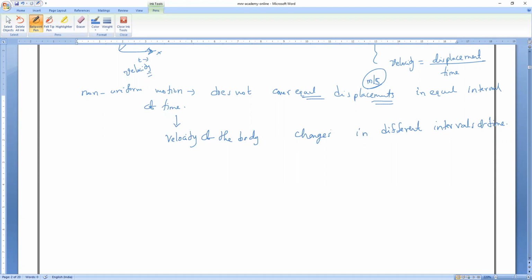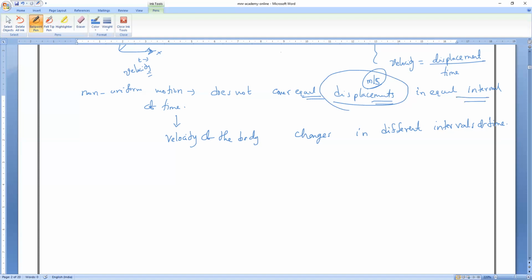Do you all understand? The rate of change of velocity of a body is called acceleration. All of you remember? In a non-uniform motion, the body does not cover equal displacement in equal intervals of time.